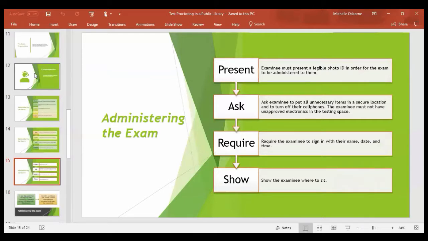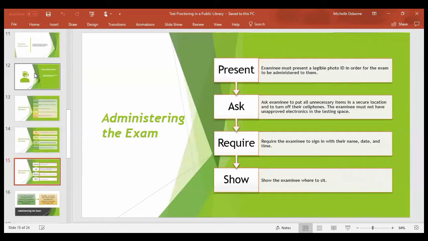The examinee, again, should present their legible photo ID. Ask the examinee to put all unnecessary items away and turn off their cell phone before they hand it to you. I require that you have a check-in so that you will know exactly who they are. Show them where to sit, of course.